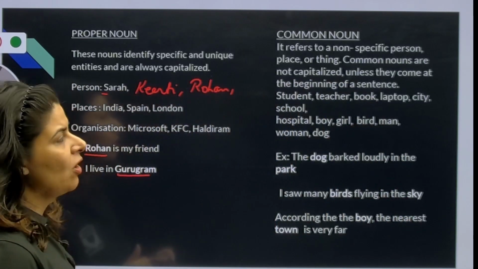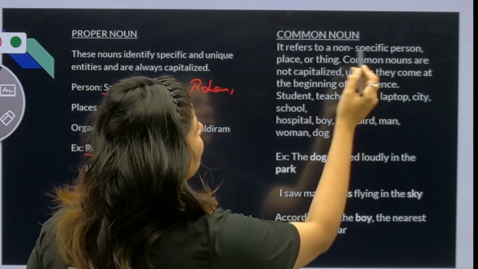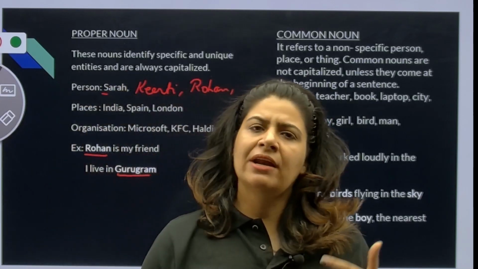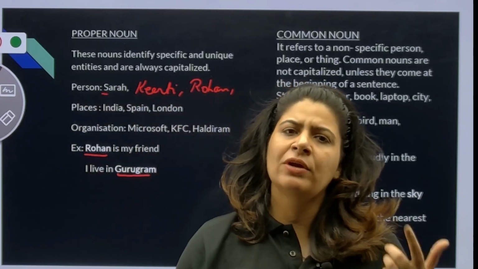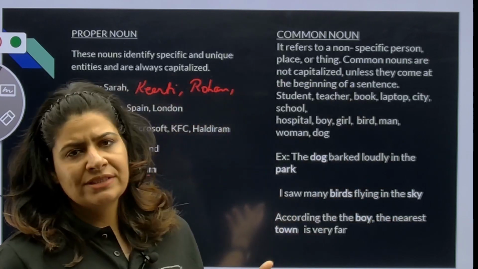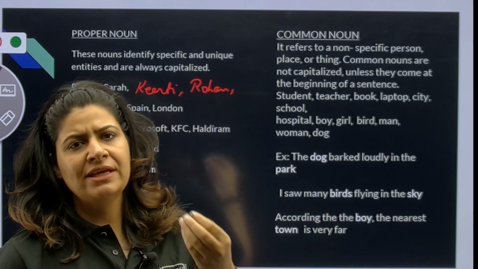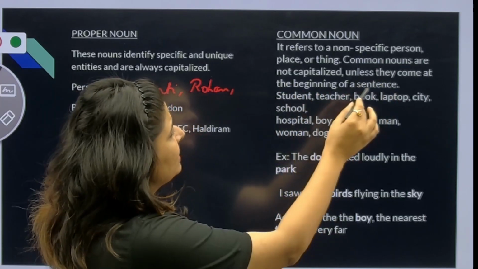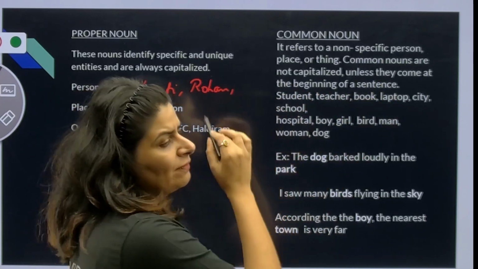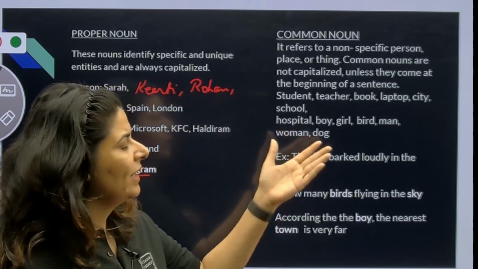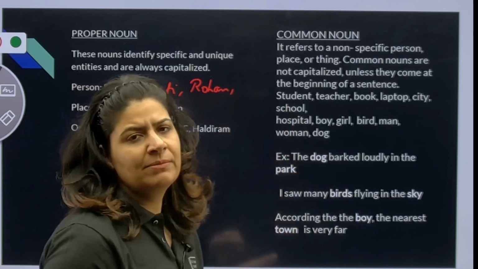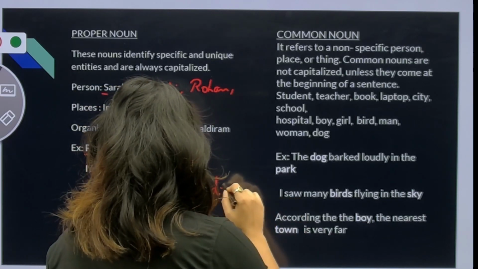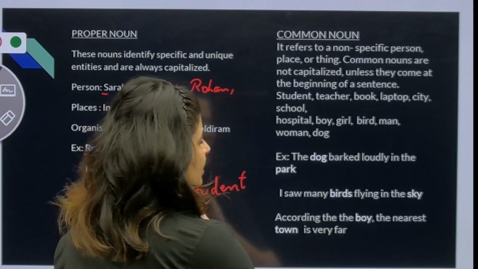Let's move on to the common nouns. It refers to a non-specific person, place or thing. These are more than one. They are countable and they are more in number. Commonly, when you say common, it means more than one. Common nouns are not capitalized unless they come at the beginning of a sentence. So if I start my sentence with students or student, then S will remain capital. Otherwise, student, S will remain small. First initial will remain small.